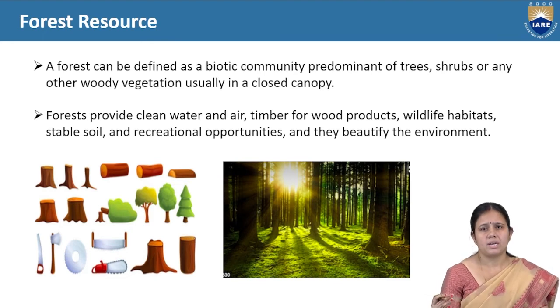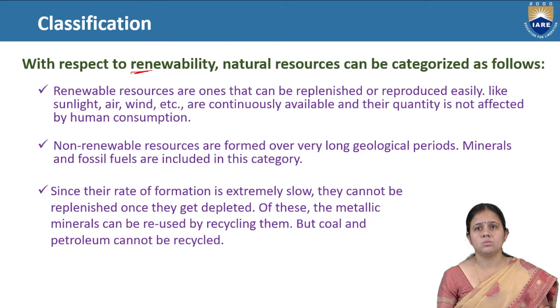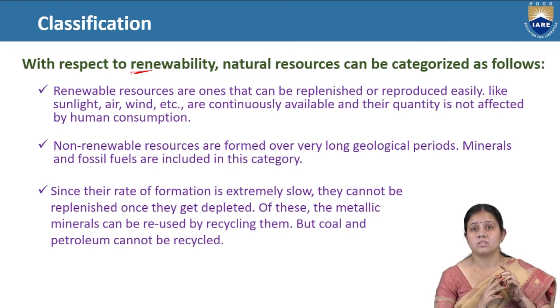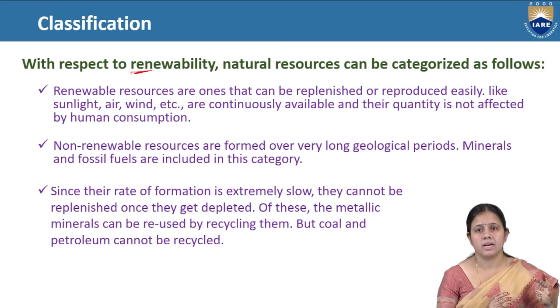and what the value of those resources is for human life. With respect to renewability, that is, whether resources can be used again or not, resources can be divided into two parts. First is renewable, and examples of renewable resources are sunlight, air, and water, which can be used again and again by humans in all their activities.